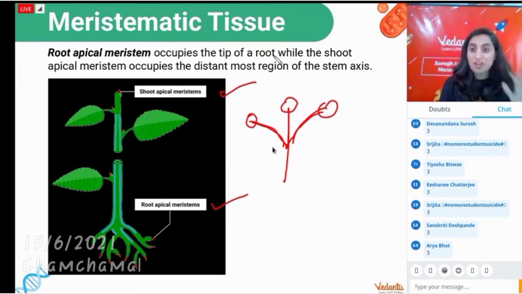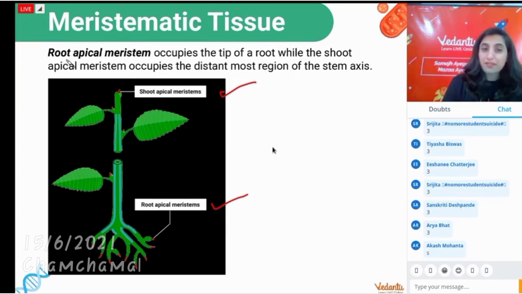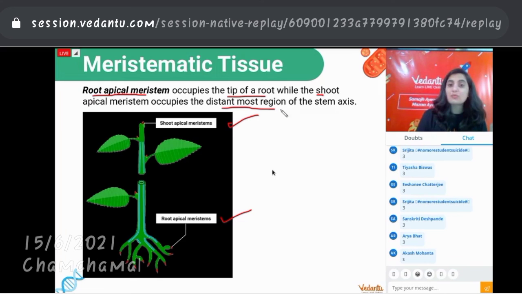So the point to be understood here is that wherever the tips are, at that place is an apical meristem. If that is a shoot, it is called a shoot apical meristem. If that is a root, it is called a root apical meristem. Right? Good. Let us come ahead and talk about more details of it. When I say the root apical meristem is there, it will occupy the tip. The shoot apical meristem will occupy the farthest region of the stem.